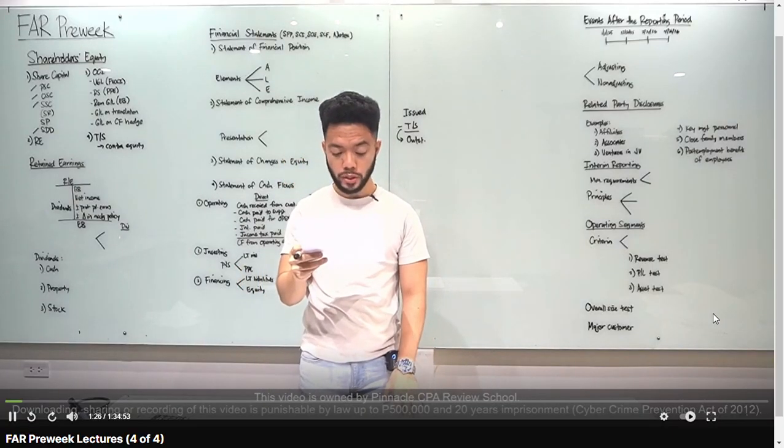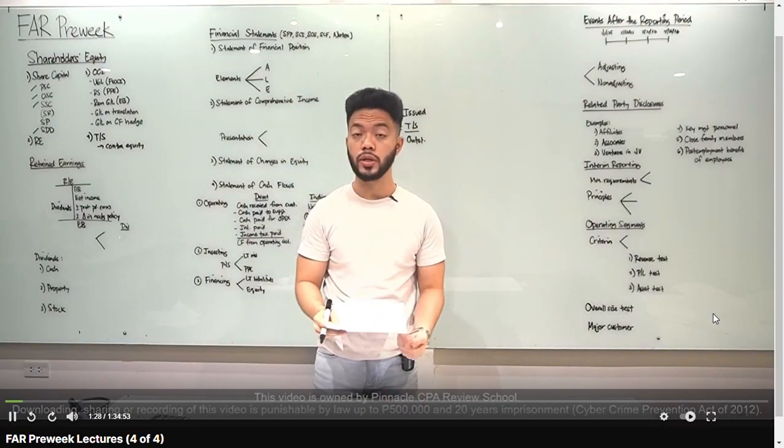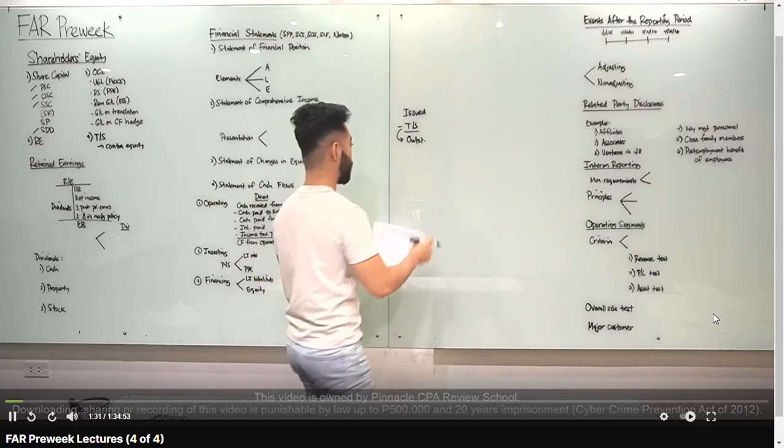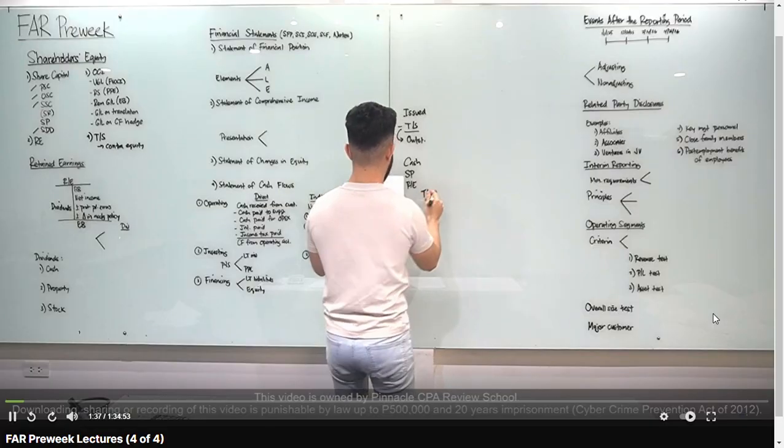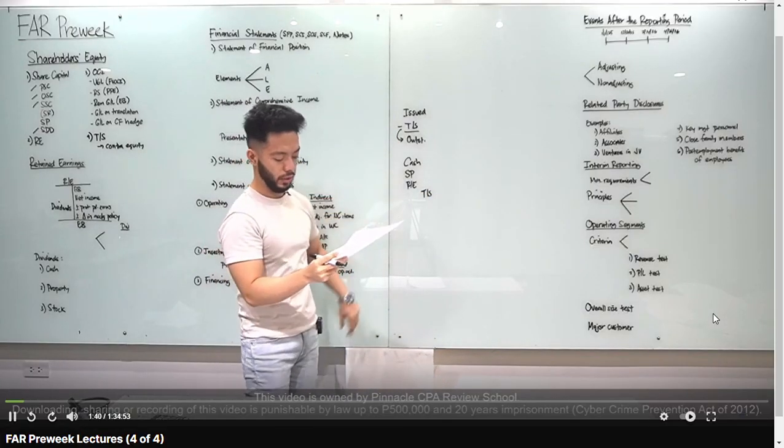Number 3, loss from reissuance. So treasury shares shall be charged to, kapag nag-reissue tayo ng treasury shares, below cost. Ganito yung entry natin dyan. If you remember, debit cash, credit share premium, pag kulang, debit mo sa RE, credit treasury shares. So answer mo dyan, letter C, share premium and retained earnings.